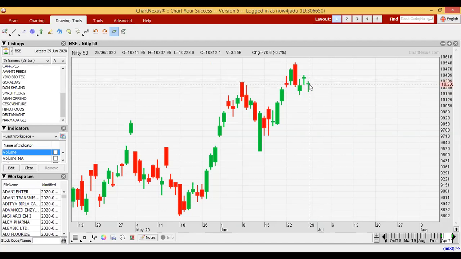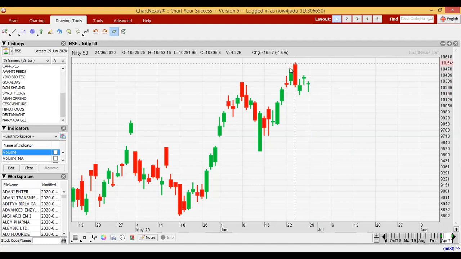Here opening and closing are almost equal. That's why we got a thin body, and travel between high and low is very high. That's why the wick size is high. From the higher side it has not gone that high, so at the higher side the wick size is small, but on the lower side it has traveled far below. That's why the wick size at the bottom is high.